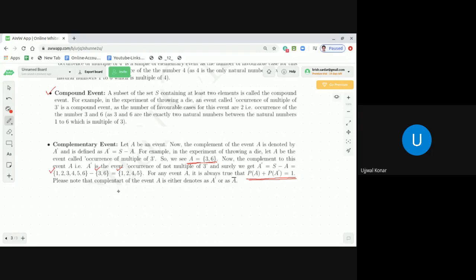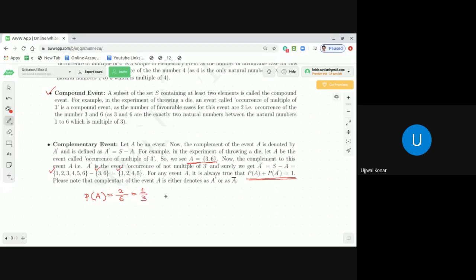Let us take the example mentioned here, that event A is the occurrence of a multiple of 3. Then the probability of A is the number of elements in the set, which is 2, divided by the total number of elements in the sample space, which is 6, so that is 1 by 3.